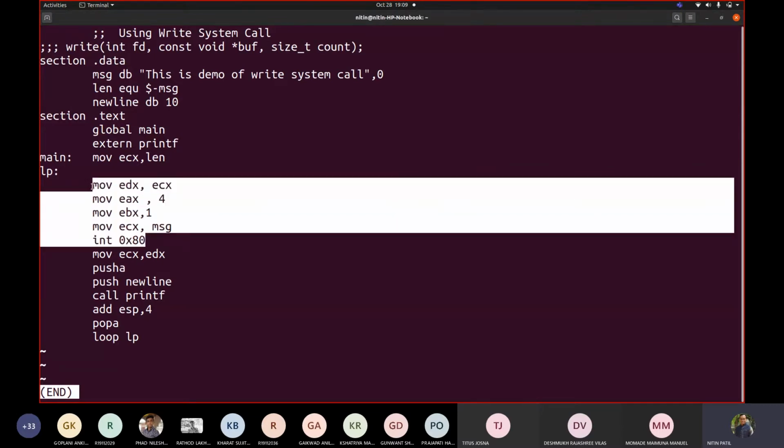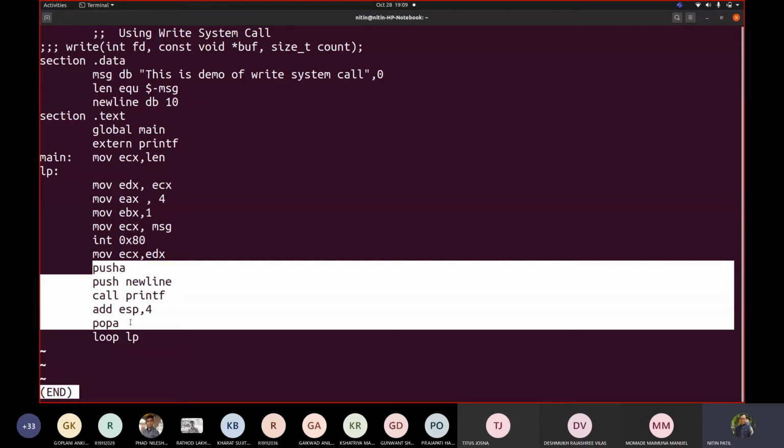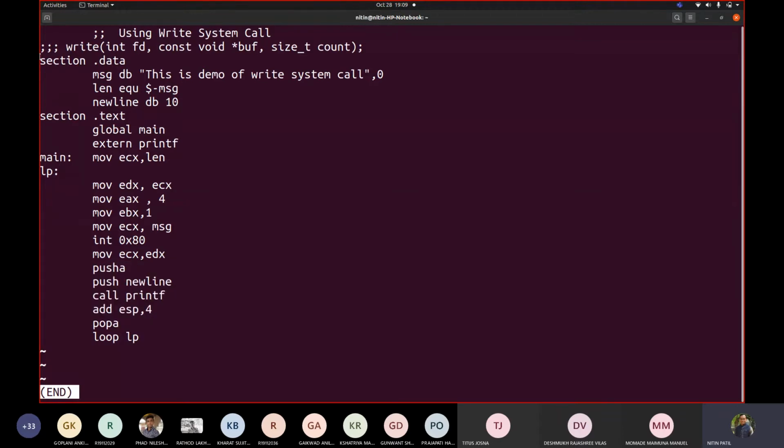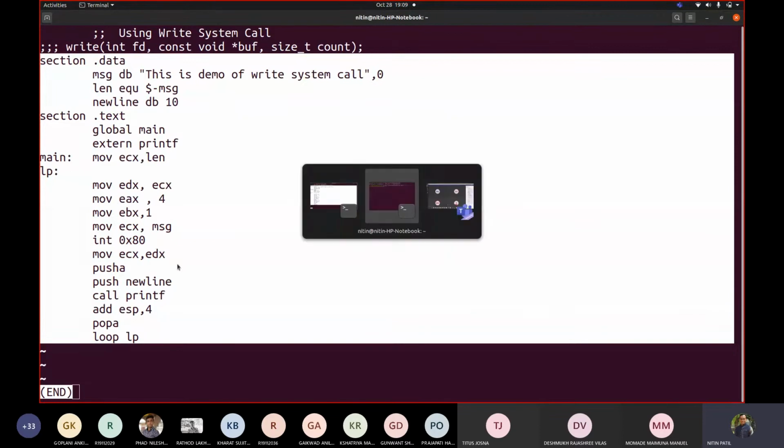Now I'm storing the EDX value back to ECX because I want one instruction to be used internally, and I'm printing a new line here. This is only for printing the new line character. Now this loop LP. Okay, now at least you saw the output. I will add comments to all these four lines. So let me add this code here in your chat box so that you can copy it.